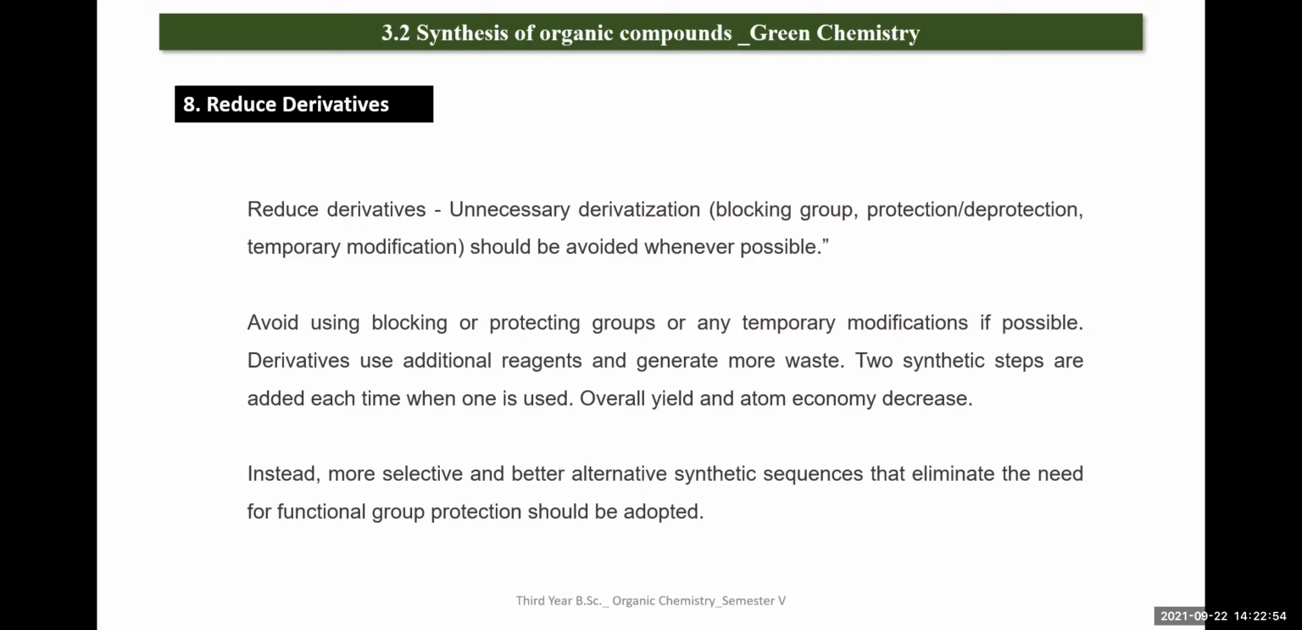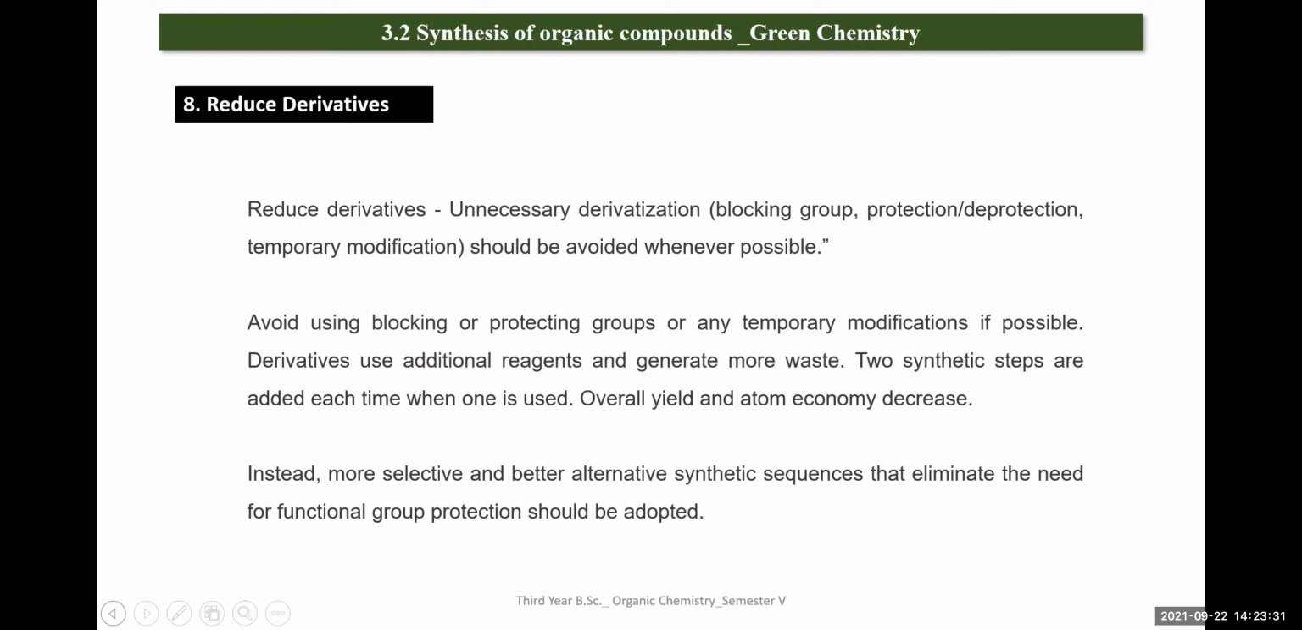Avoid using blocking or protecting groups or any temporary modification if possible. Derivatives use additional reagents and generate more waste. Whenever you use a derivatization, which uses more reagents, more waste will be produced, which has an impact on your total yield. Two synthetic steps are added each time, one for protecting and one for deprotecting. When one is used, the overall yield and atom economy, as said earlier, decrease. So instead, a more selective and better alternative synthetic sequence that eliminates the need for functional group protection should be adopted.